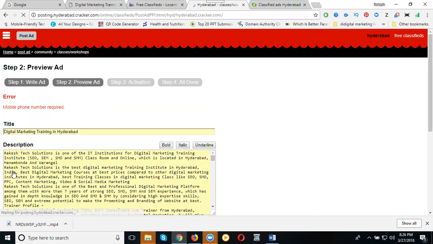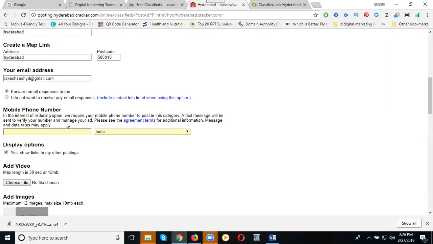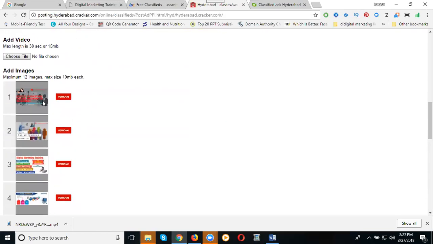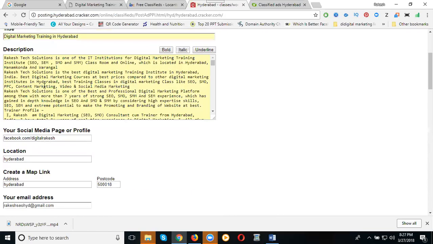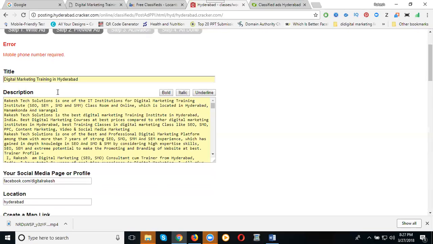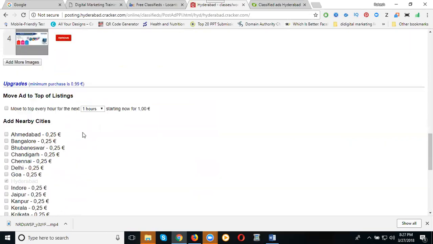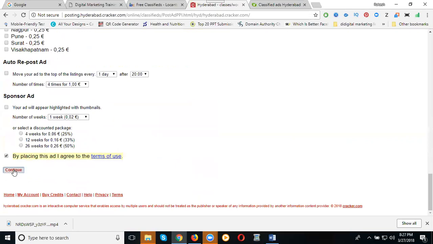Any class will be the same option. Title selection. So just wait for a second. Okay, here I have not fixed the mobile number. Just write your mobile number here. So it's asking for the mobile number. Mobile number is required. So just write it. Done. Now just scroll down. Click continue.